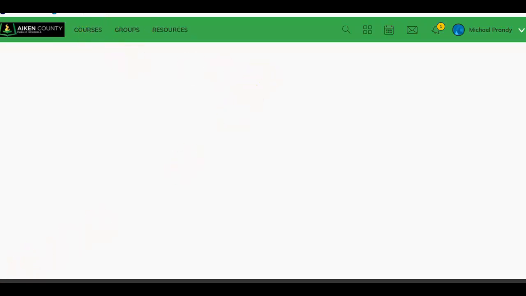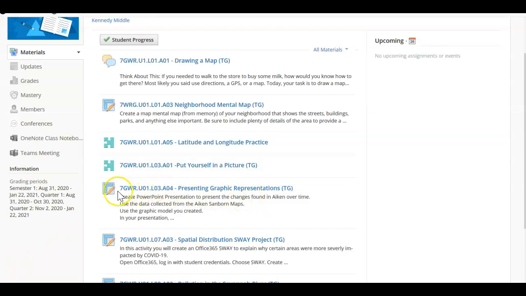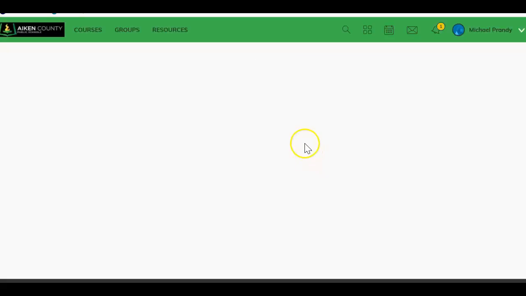Okay, so let's review another one. All right, the next assignment we're going to look at is also a teacher-graded assignment. But this is asking you to create a PowerPoint, and this is a linked assignment. So what you're going to find in this assignment is, again, you'll see your Canvas with all of your instructions and directions. Any resources that you might need could be in your Canvas. Then this assignment is going to take you to your document.